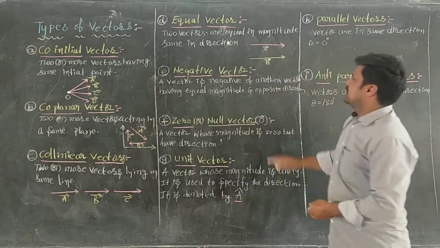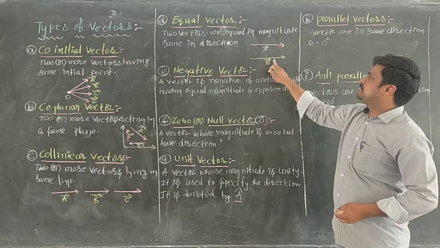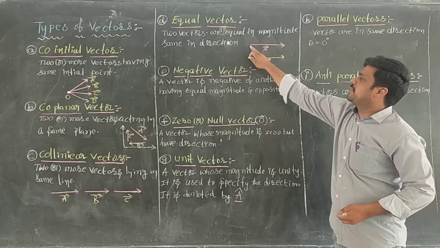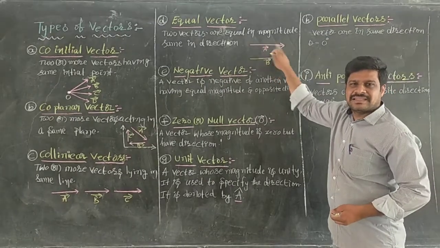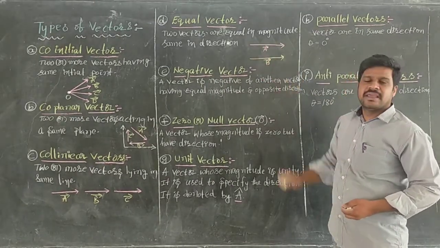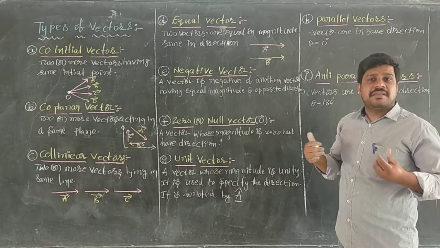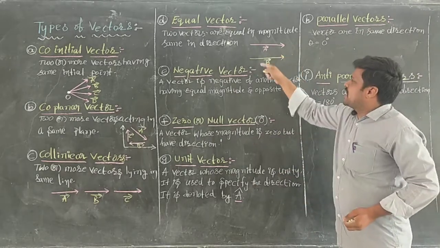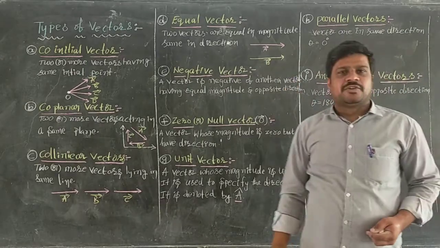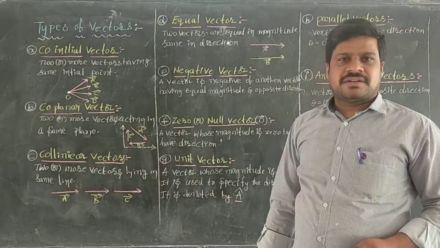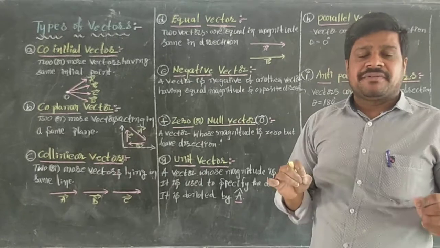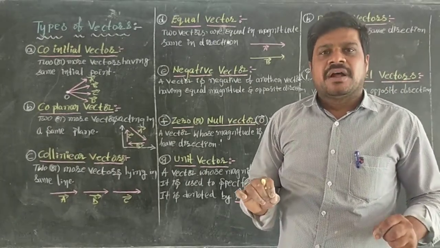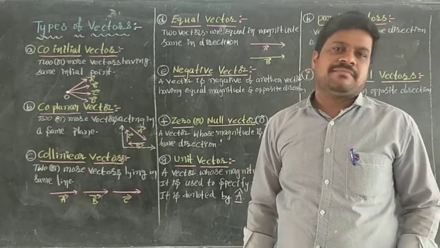When you are observing A bar and B bar, both vectors are having equal magnitudes, means the lengths are the same, and the direction is also the same. Then A bar and B bar vectors are said to be equal vectors. Equal vectors means the vectors whose magnitude is the same and the direction is also the same.